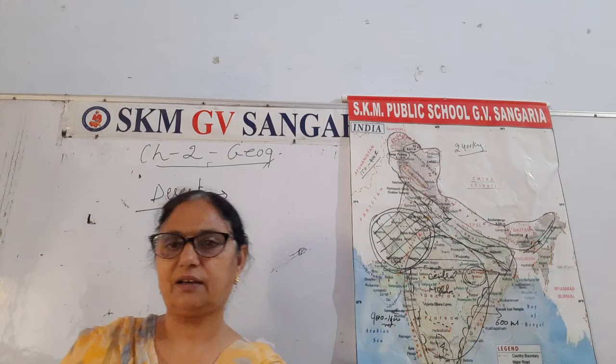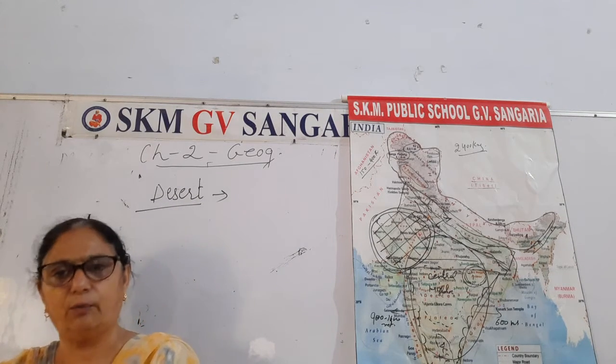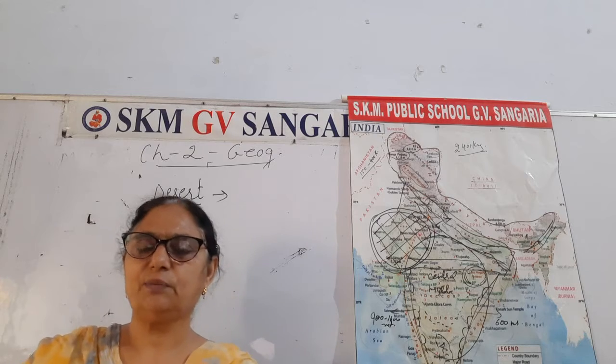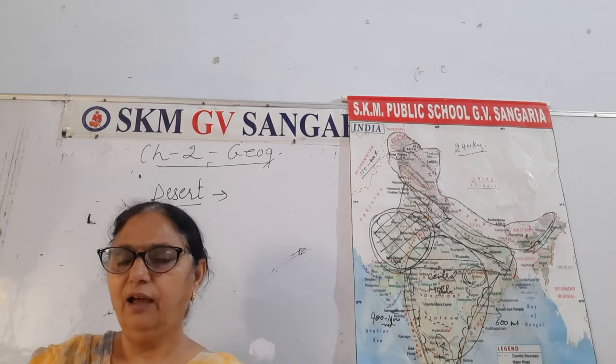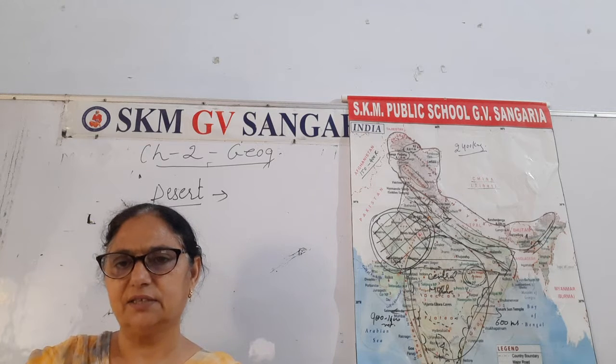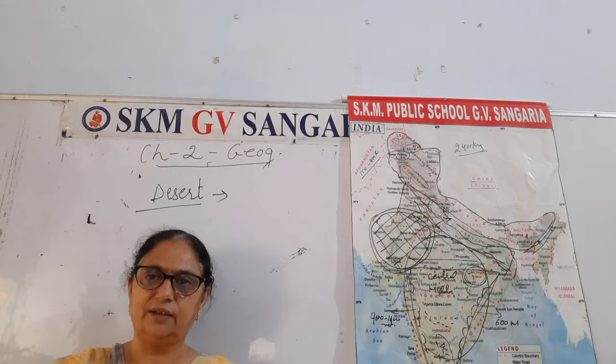There is the Thar desert also. You know it is near Jaisalmer. Approximately it is Jaisalmer, that is the desert of India. Right? The Thar desert is the largest hot desert of India.